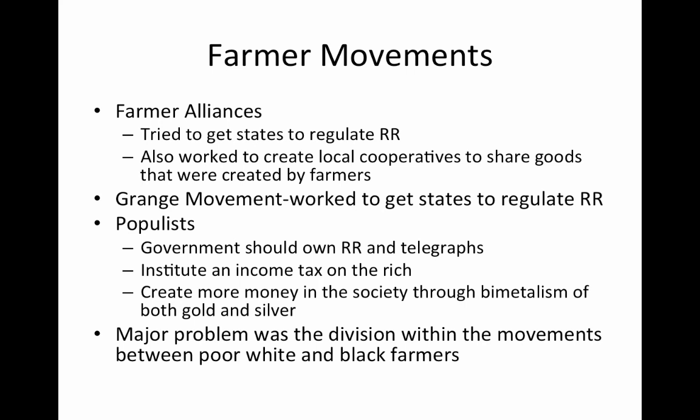The populists believed that the government should own the railroad and telegraphs, institute an income tax on the rich, and create more money in society through something known as bimetallism, or the use of both gold and silver to back up money. The idea behind that was that they could put more money into society and therefore boost overall consumerism. Then more people would buy more farming goods, they could raise prices, and they could pay off their costs.